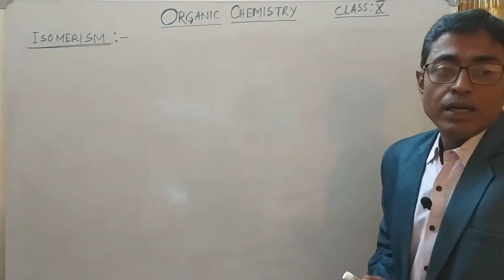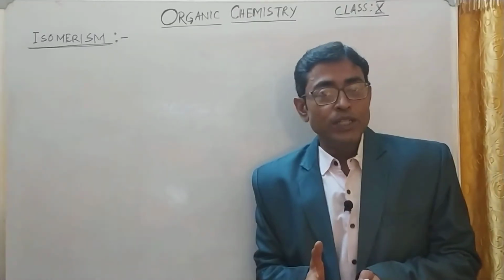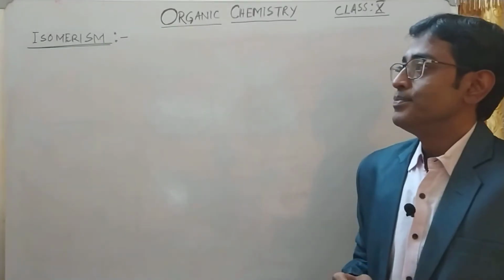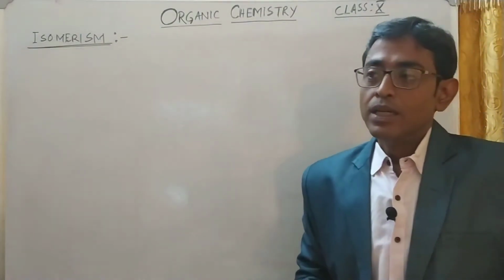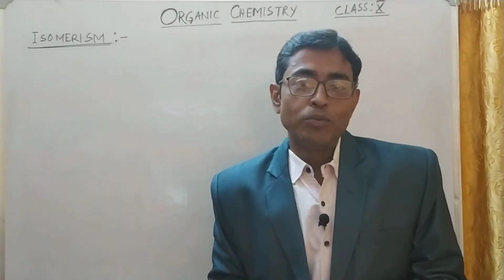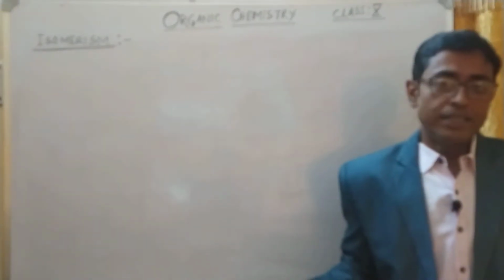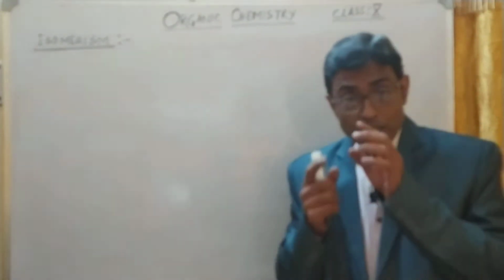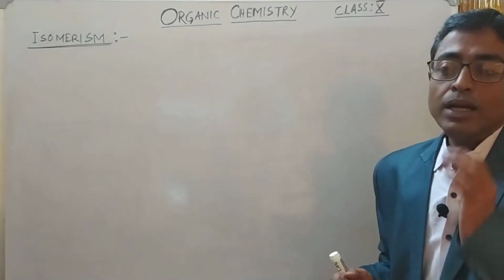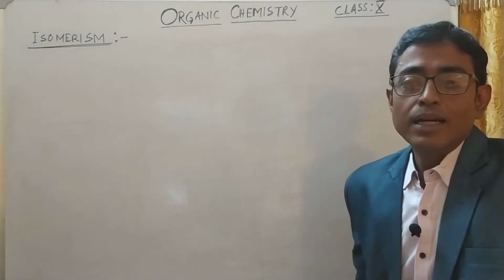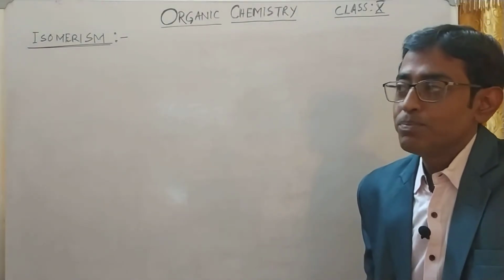Remember, compounds having the same molecular formula but different structural formula, that is, the shape of the molecules is different but the molecular formula is the same. You have learned this in mole concept and stoichiometry.